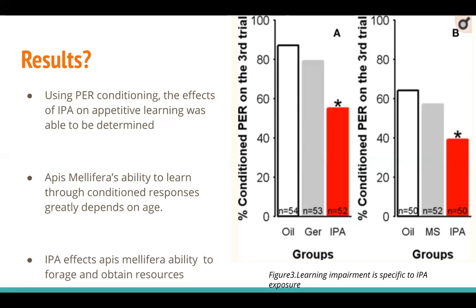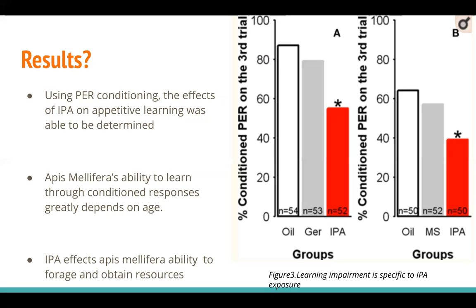Overall, the data shown in Figures 2 and 3 both indicate that appetitive learning in Apis mellifera is indeed affected by IPA exposure. The longer the bees were exposed, the longer the effects of the IPA. These results may have arisen because when exposed to an alarm pheromone, Apis mellifera will not stop until given the signal to disengage or is killed. Foraging and other tasks become secondary priority when behind the object targeted with the alarm pheromone.